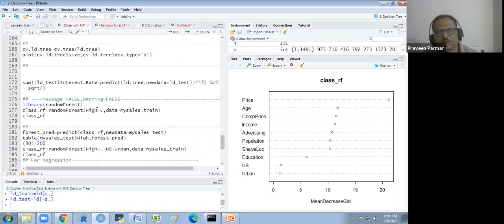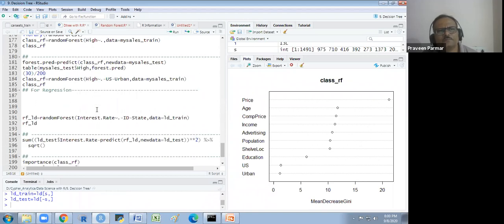And now I create the model. For the regression model, I am using the same interest rate tilde dot.